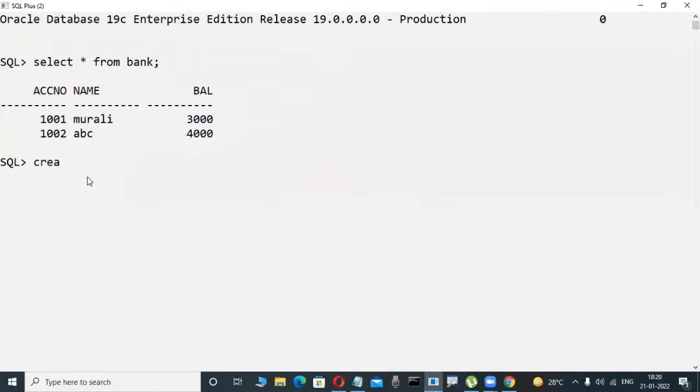These are demo, no? Just for idea purposes. I am writing a procedure. Okay, don't write it yet. Create or replace procedure. Observe what happened here, just the executions.